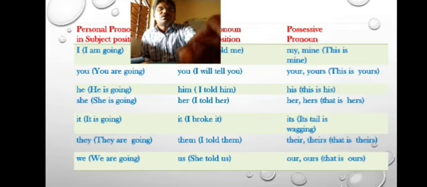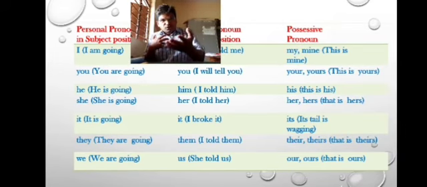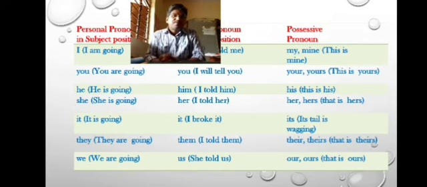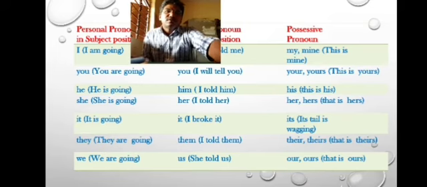Next, possessive pronouns. These pronouns tell us about the possession. For example, my, mine, your, his, her, their, our, ours. These are all possessive pronouns.